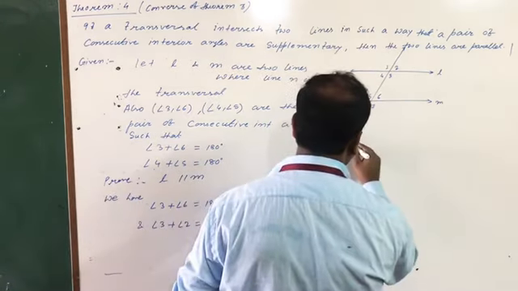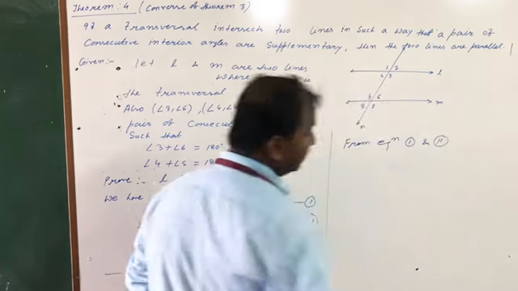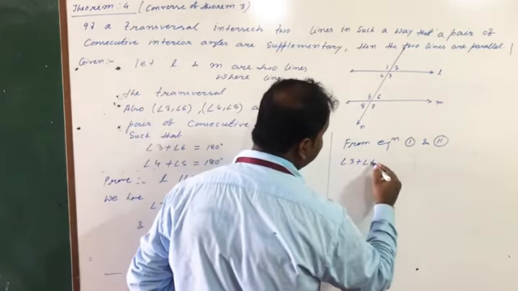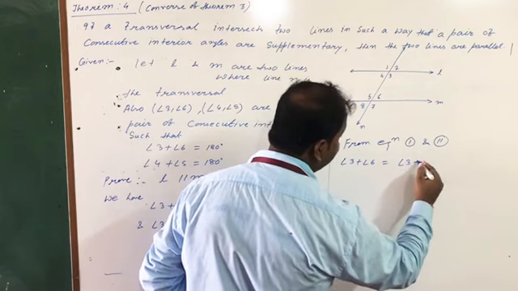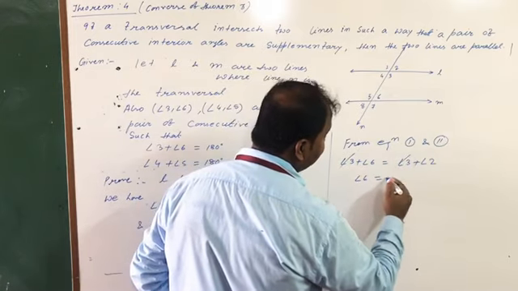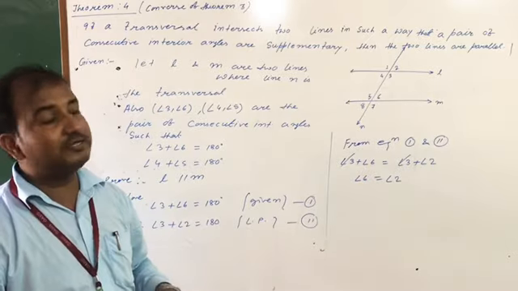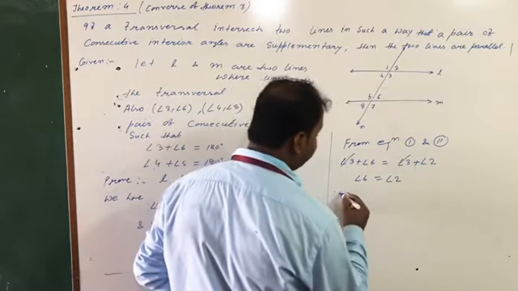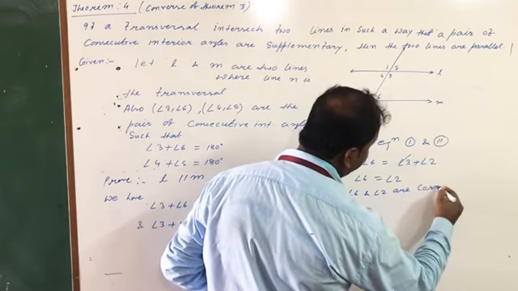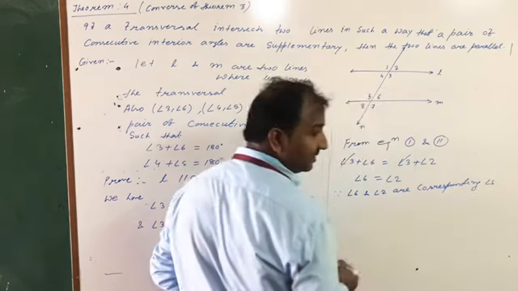तो जस्ट गो फ्रॉम equation 1 and equation 2. What you will get here? You will get angle 3 plus angle 6 must be equal to angle 3 plus angle 2. Angle 3 cancel. Finally, you will get angle 6 equal to angle 2. Think about angle 6 and angle 2. Since angle 6 and angle 2 are corresponding angles. Am I right?